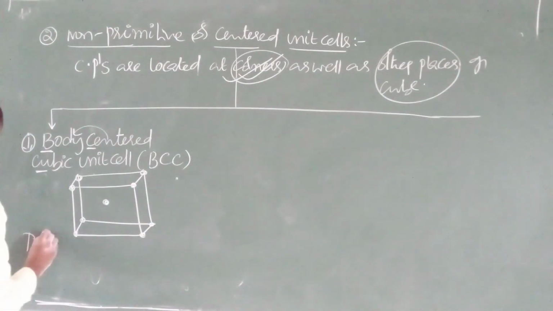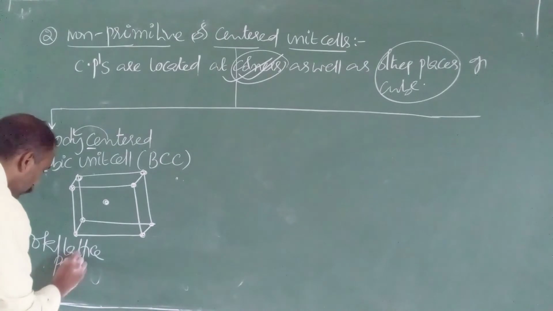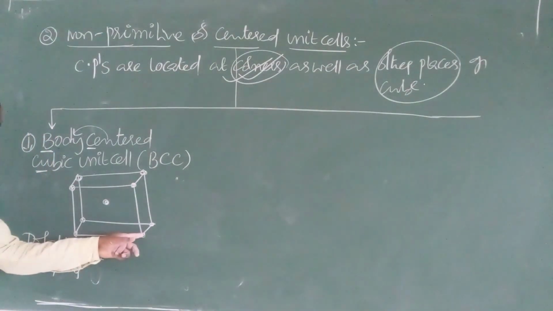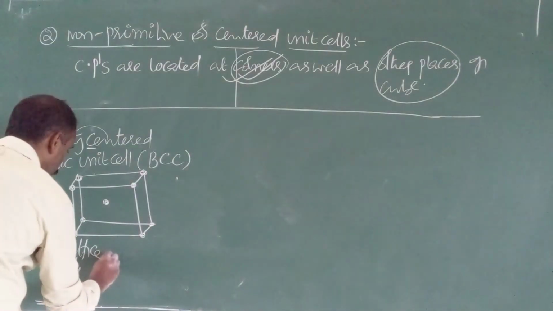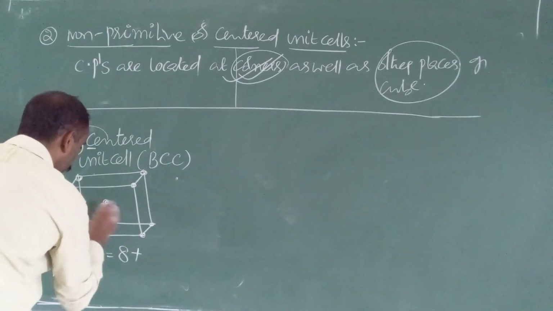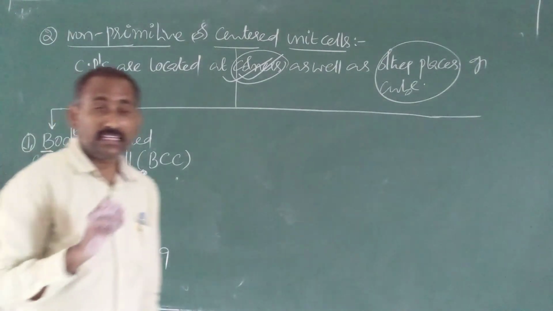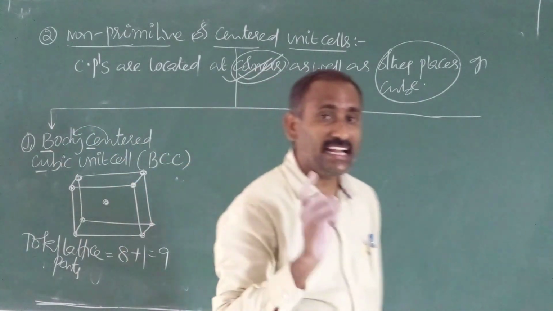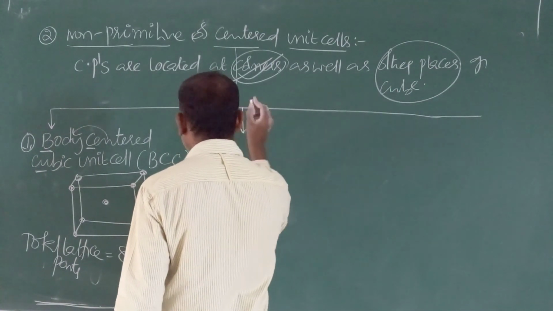Therefore, total lattice points: just remember that lattice points means where a particle is present. Here a particle is present, one lattice point. Here a particle is present, second lattice point. Total lattice points: 8 corners, one center of the body. 8 plus 1, 9. Therefore, in BCC, total lattice points are 9.